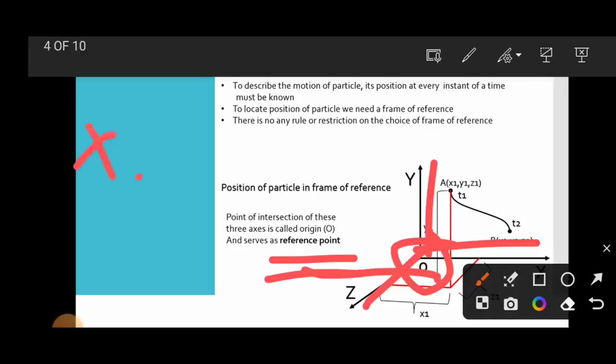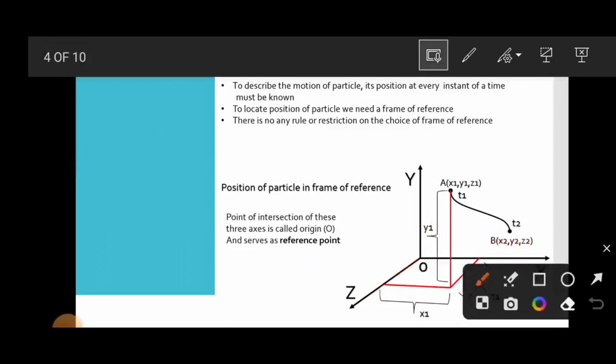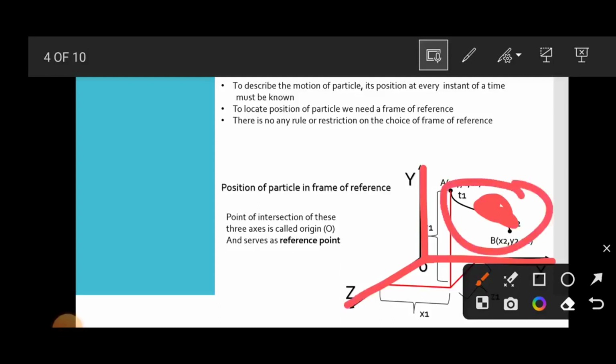The coordinates x, y and z of a particle describe the position of the object. For example, suppose our object is here. Then the x-axis, y-axis and z-axis tell us that our object is here, which is the position of the particle with respect to the frame of reference or coordinate system.